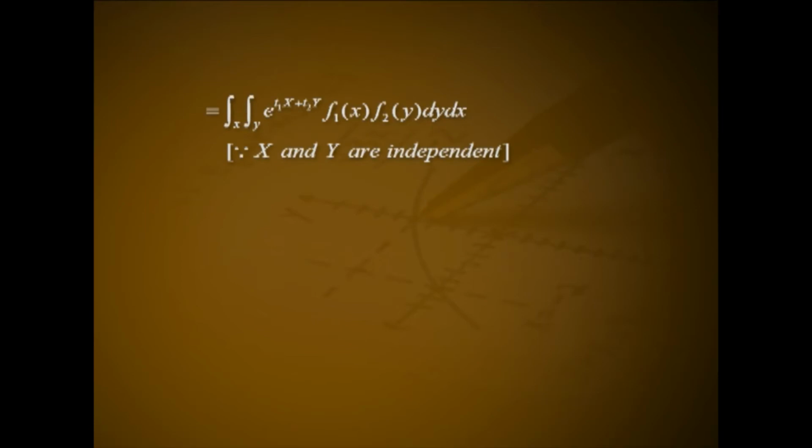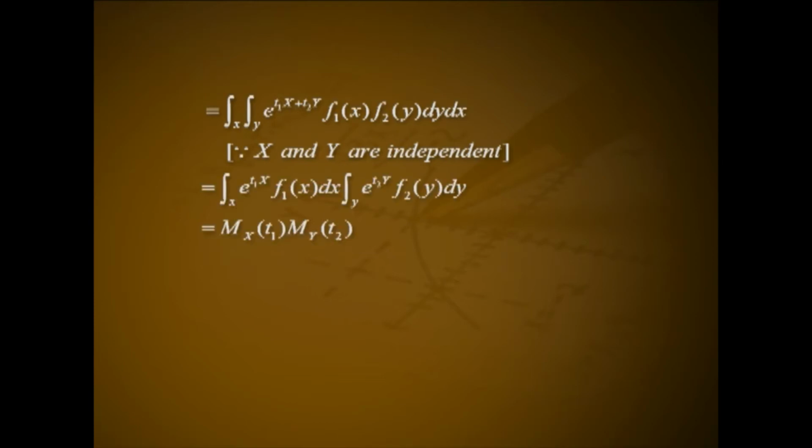Theorem. Two variables x and y are independent if and only if mxy of t1, t2 equals mx of t1 into my of t2. Proof. Consider x and y are independent and continuous random variables. mxy of t1, t2 equals expectation of e raised to t1x plus t2y, that is equal to integral over x integral over y e raised to t1x plus t2y into f of xy dy dx, that is equal to integral over x integral over y e raised to t1x plus t2y into f1 of x into f2 of y dy dx, because x and y are independent.